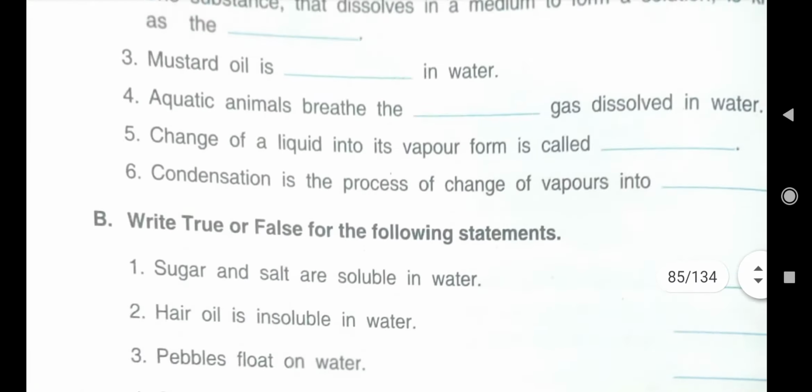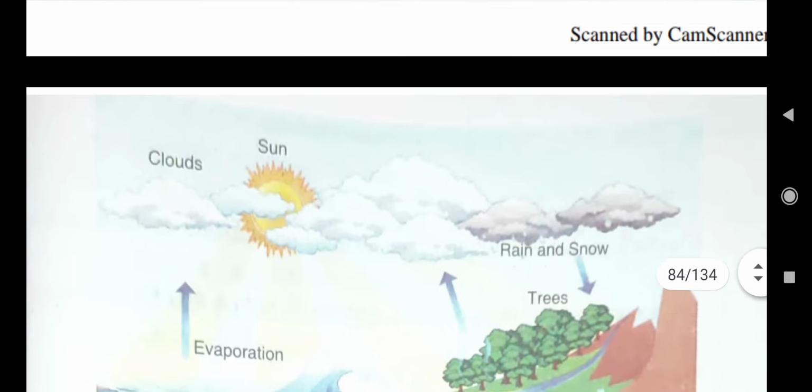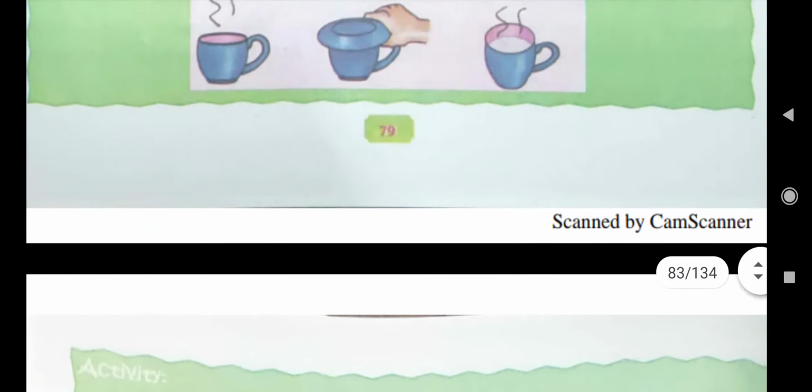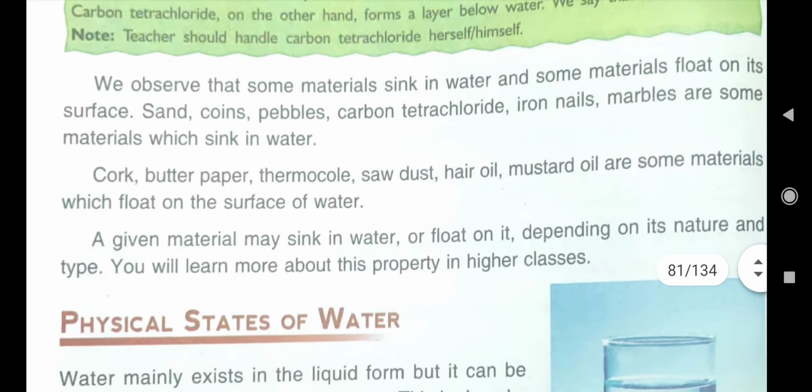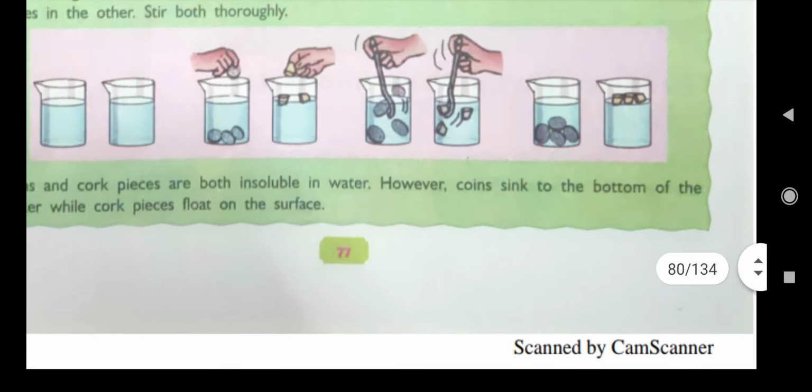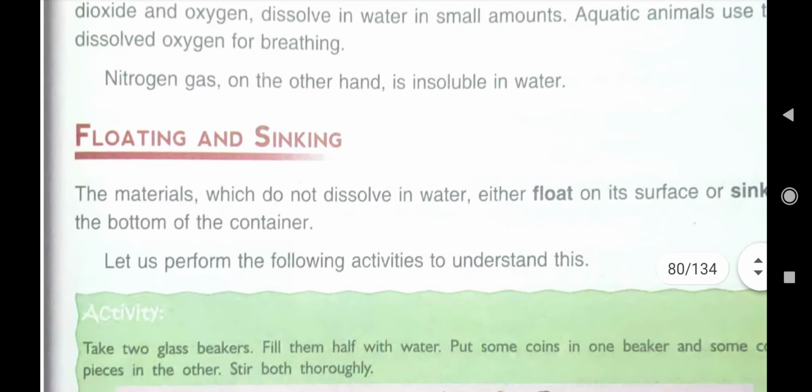Now fifth question children, it is there, write the names of four substances that float on water. Float and sink activity we have done. Here I told you about floating and sinking. In that activity we saw that various substances float on water and various substances sink. So what you have to write? You have to write about four substances that can float on water.